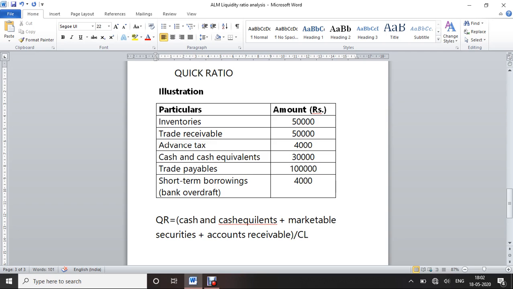So if the cash and cash equivalents are not given, and they have given only current assets directly, along with inventory and prepaid expenses, then we need to change the formula.